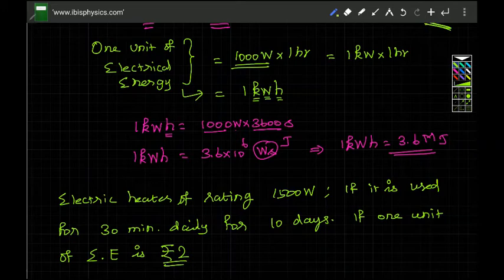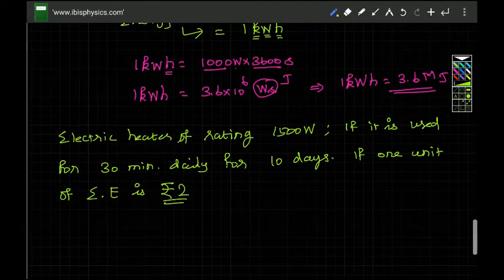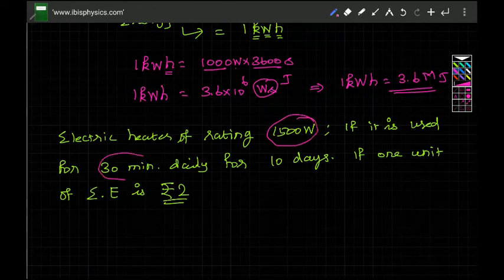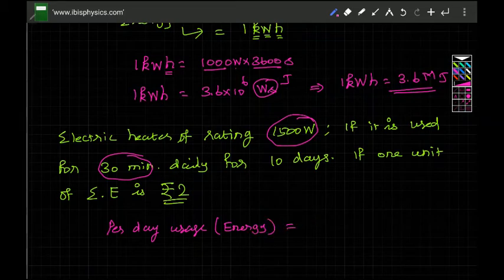So the best way to do it is, first you have got to express power in kilowatt and time in hours. Then find the per day usage in terms of electrical energy. Power into time is energy. Power is 1500 watt, time is 30 minutes.